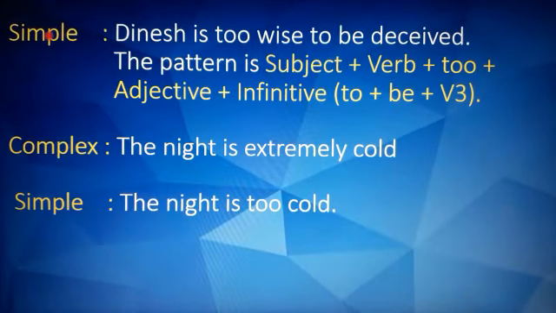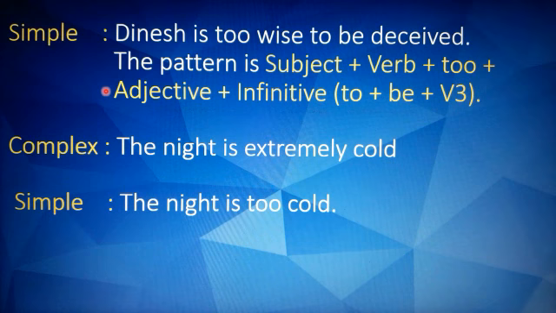So it will be transformed into a simple sentence in this way: "Dinesh is too wise to be deceived." The pattern is subject, which is Dinesh, plus verb, plus "too", adverb, plus "wise", which is adjective, plus "to", which is infinitive, and then be plus V3. V3 is "deceived". So the simple sentence would be "Dinesh is too wise to be deceived."